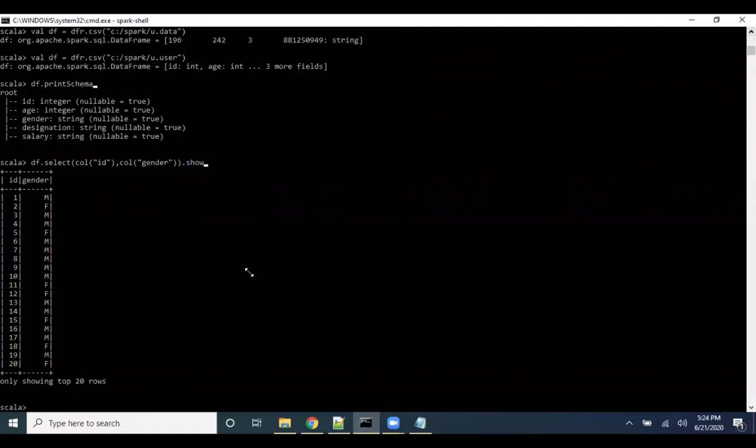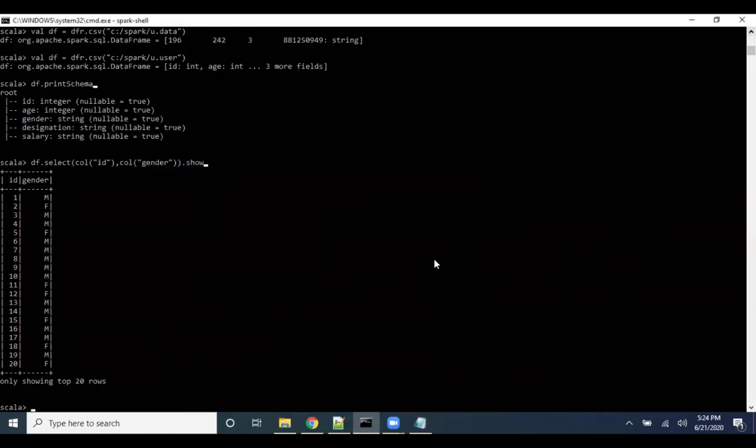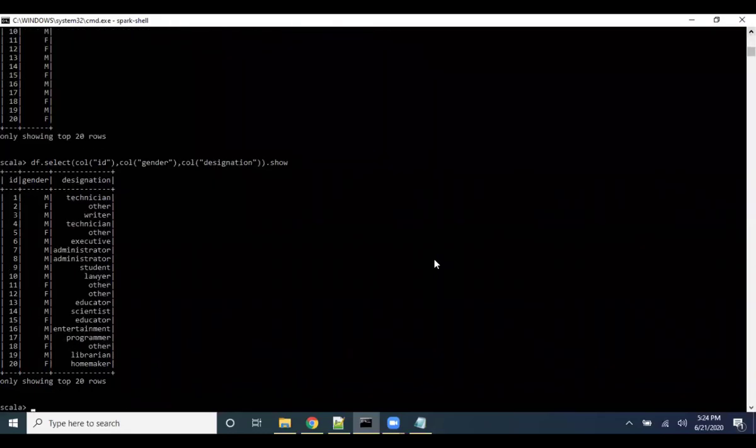Yes, sir. Okay. ID and gender. Can you open the data set once again? Okay. Now, can you select ID, age, and designation? Age and designation. Correct. ID, age, and designation. Sir. Okay, fine.